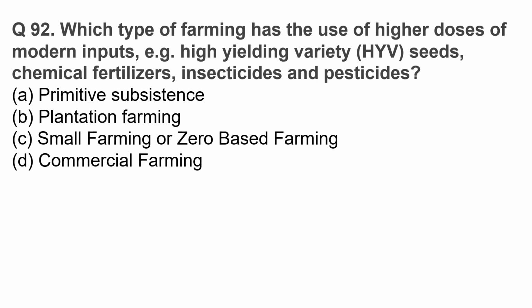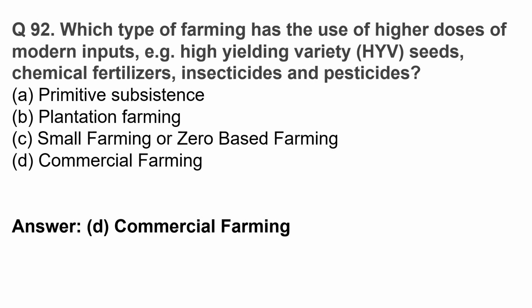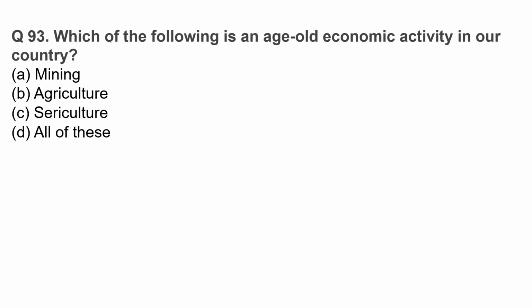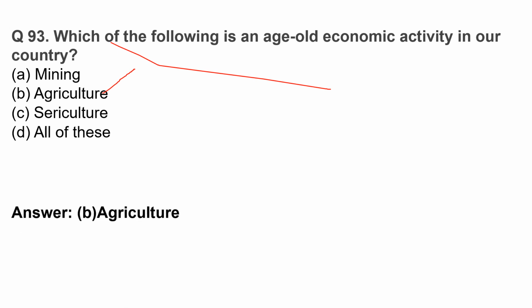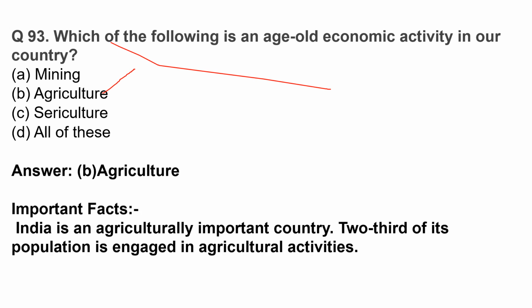Which type of farming has the use of higher doses of modern inputs? For example, high yielding variety seeds, chemical fertilizers, insecticides and pesticides. Commercial farming. Which of the following is an age-old economic activity in our country? The correct option is option B, agriculture. India is an agriculturally important country. Two-thirds of its population is engaged in agricultural activities.